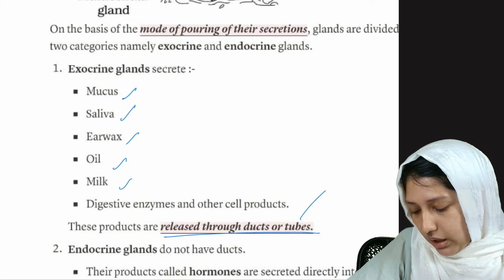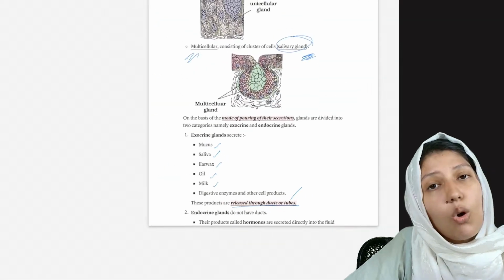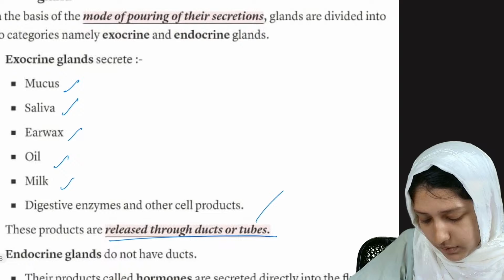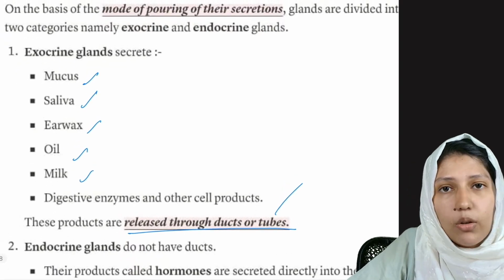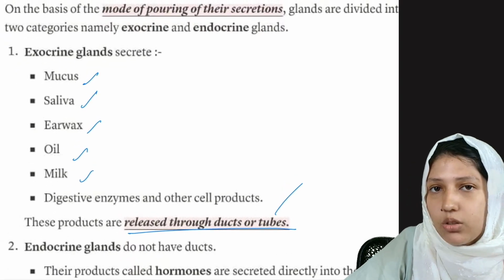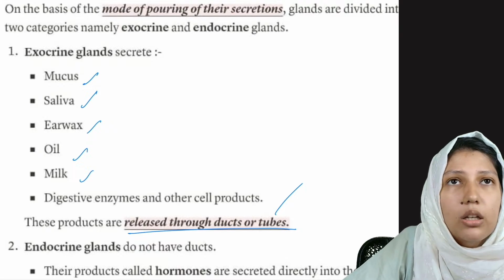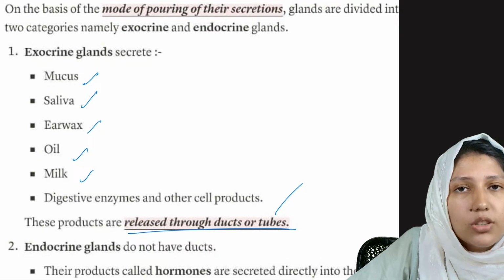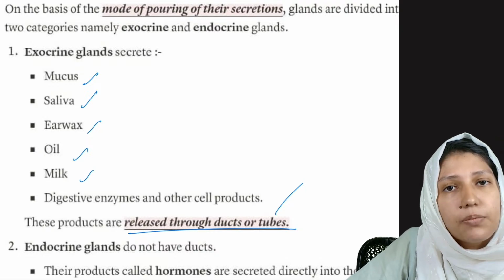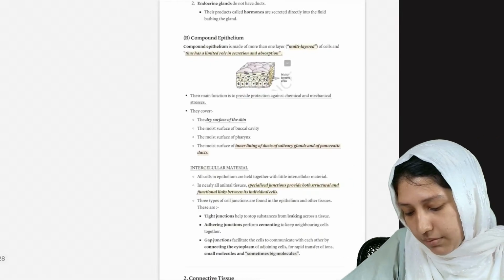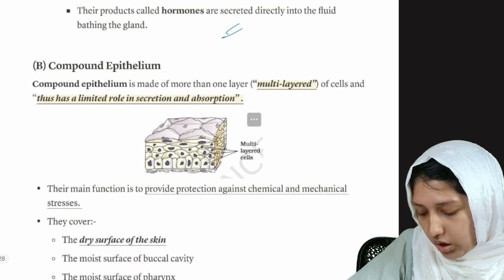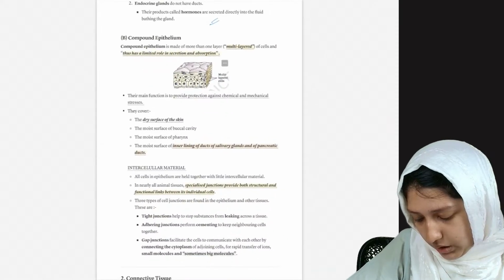Okay, endocrine glands produce hormones and release them directly into the body fluids. Right, like our thyroid hormone. We don't have a duct for these hormones. Thyroid hormone, adrenal hormones, we don't have a duct. They are just released into the body fluids, right? Okay, so coming to compound epithelium, we discussed compound epithelium also.